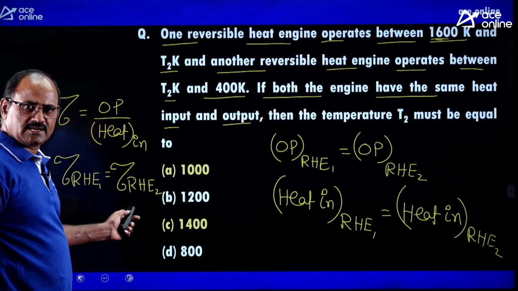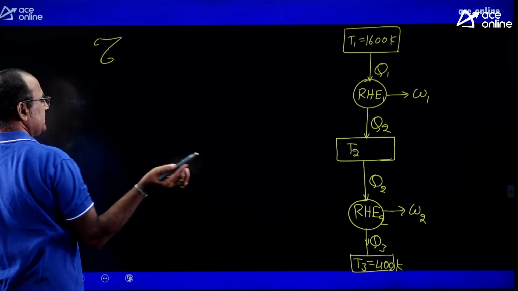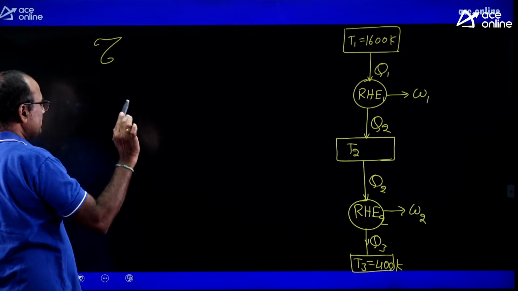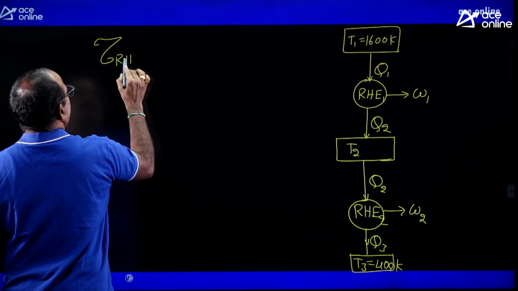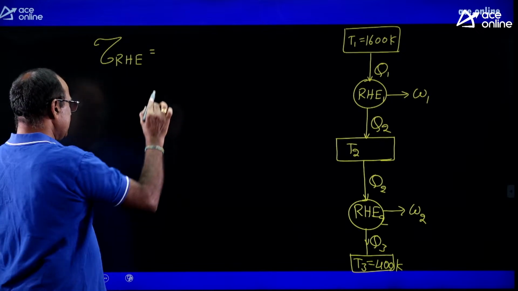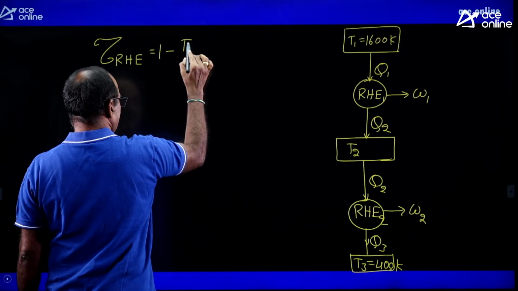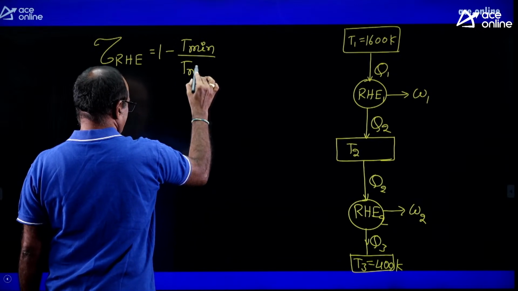Understood clearly? Yes. Then you know, the efficiency of a reversible heat engine operating between two temperature limits is 1 minus minimum temperature divided by maximum temperature.